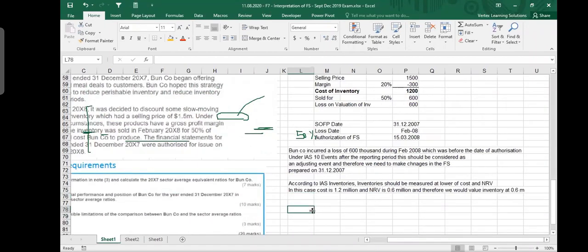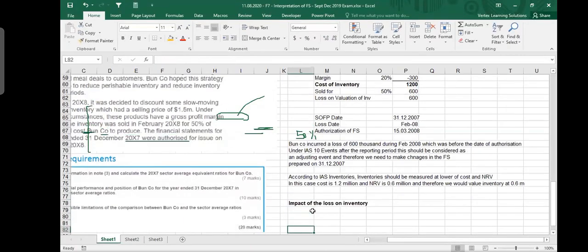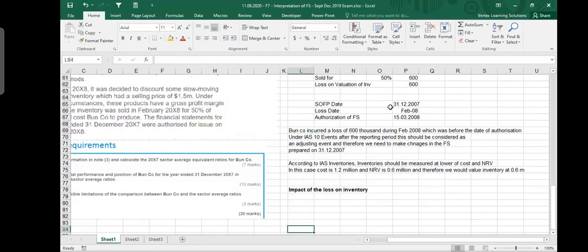Now you should say the impact of the loss on inventory, how it is going to make an impact. Now, you know that any loss in inventory should be charged to cost of sale. Inventory, it goes to cost of sale. So any losses on inventory should also go to cost of sales. So we should say that.